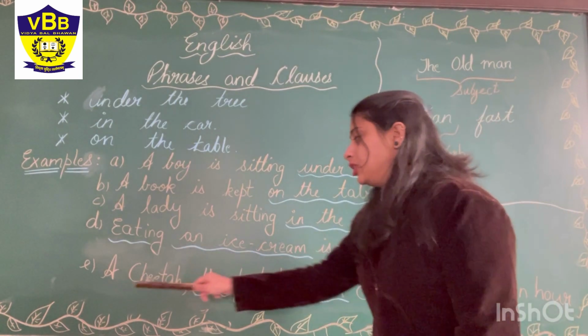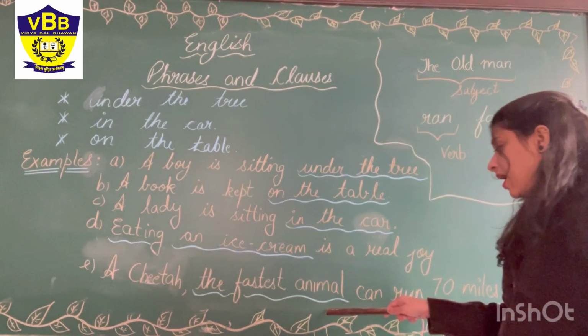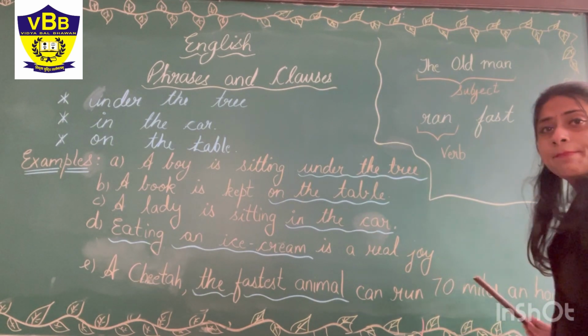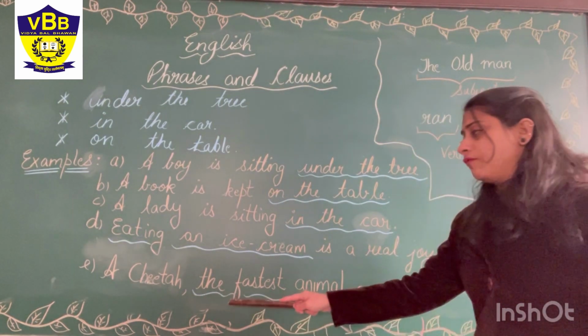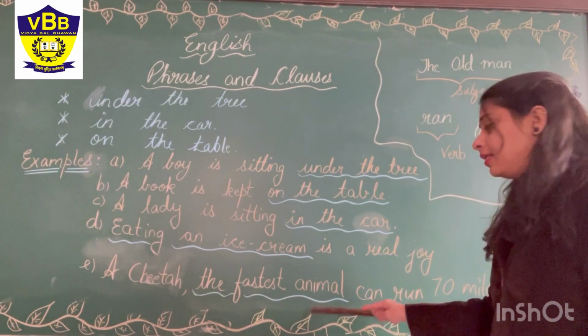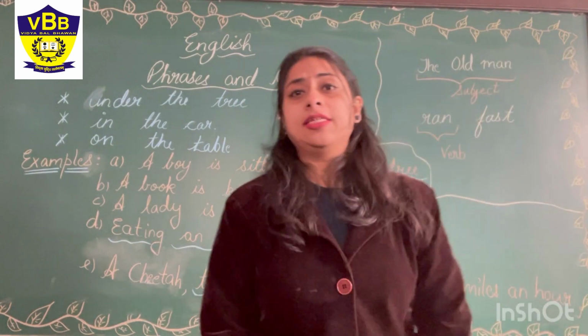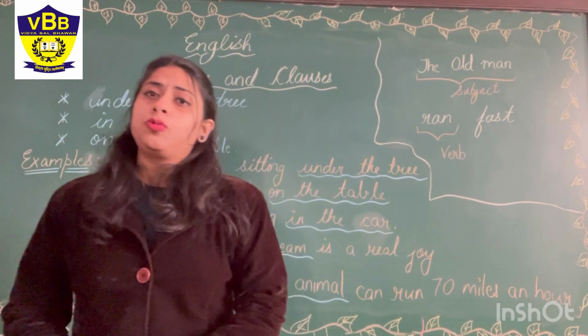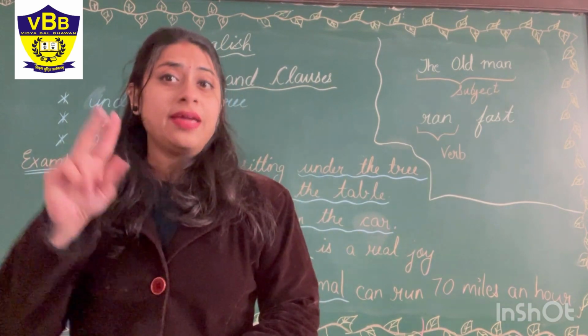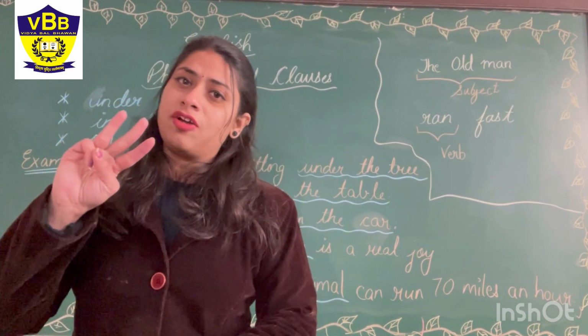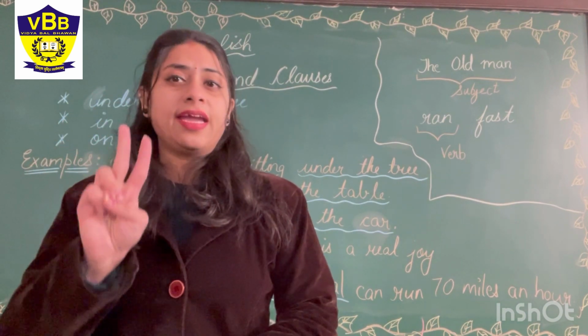Now next, a cheetah, the fastest animal, can run 70 miles an hour. Okay, so here we have used the fastest animal in the middle, which is a phrase, right? So it is proved that a phrase is something which we can use in the beginning, in the middle or in the end of a sentence. This was our second rule.